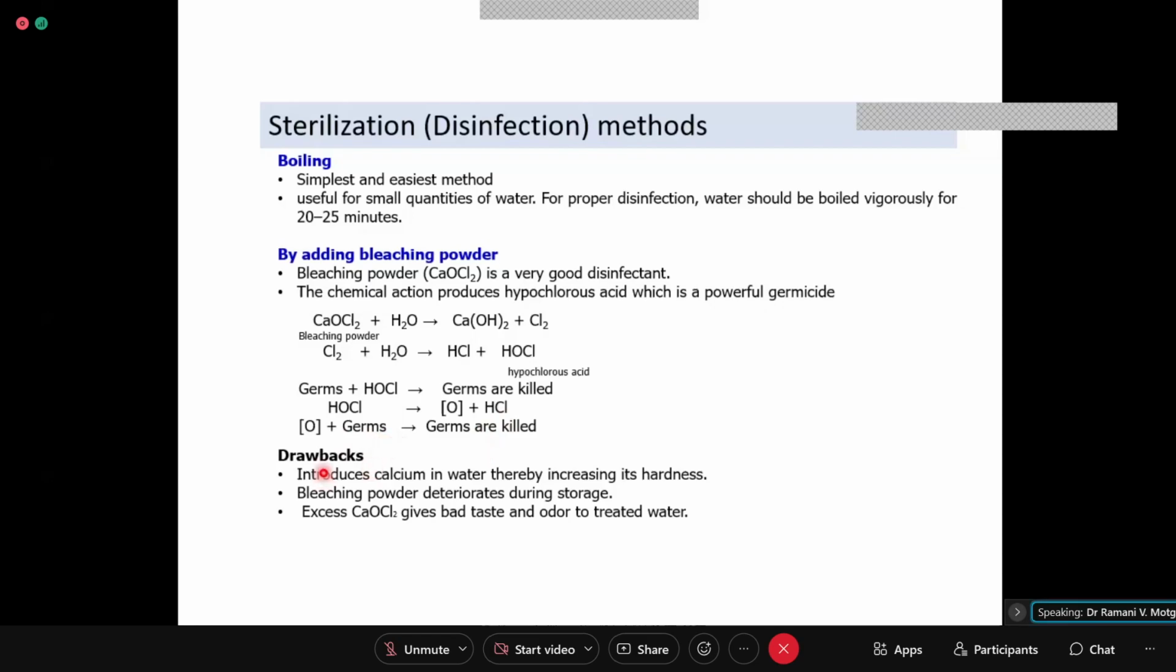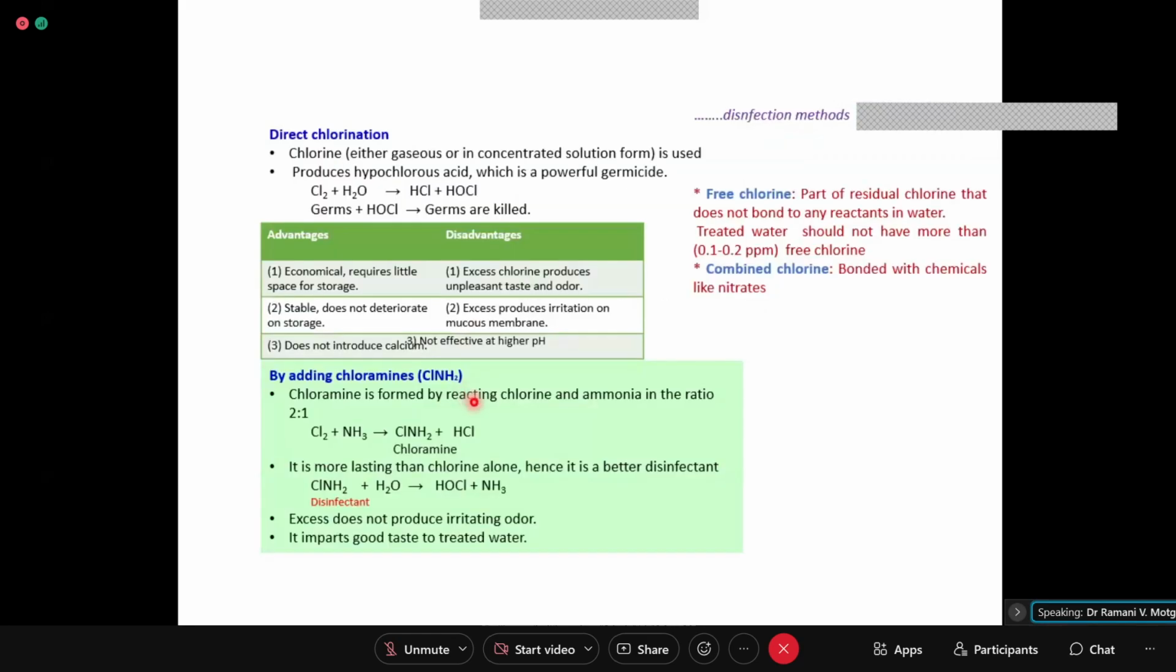The drawbacks are it introduces calcium in water, thereby increasing its hardness. Bleaching powder deteriorates during storage. So, if large bags and sacks of bleaching powder are stored for 6 months or for a year, it gets deteriorated. Excess CaOCl2, that is bleaching powder, gives bad taste and odor to treated water. That is because of the chlorine gas formed in excess.